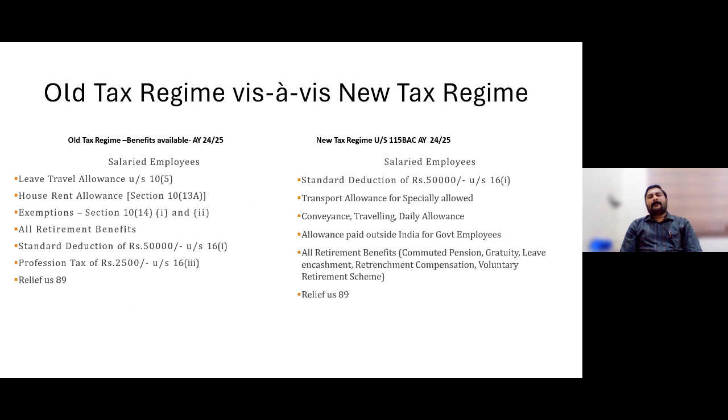Then I was mentioning various deductions and exemptions: leave travel allowance, house rent allowance, exemption under 10(14)(i), 10(14)(ii), all retirement benefits, standard deduction, professional tax, entertainment allowance, plus relief under section 89. All those exemptions, deductions and claims you can have if you are going for the old tax regime.